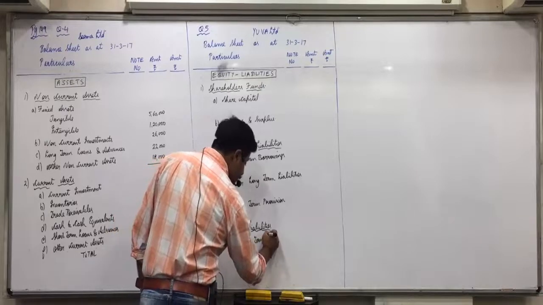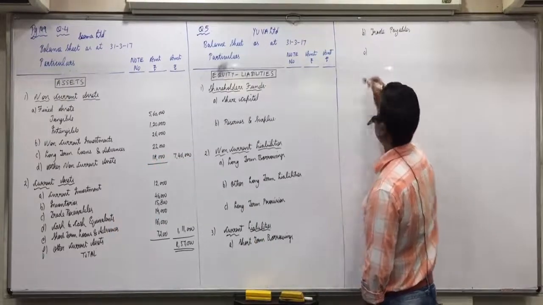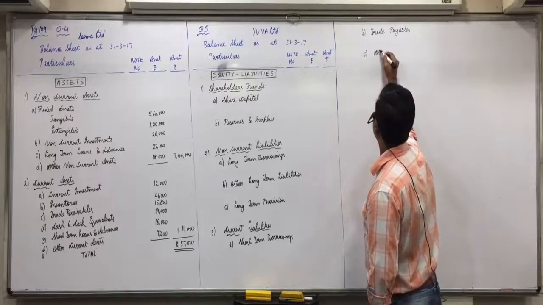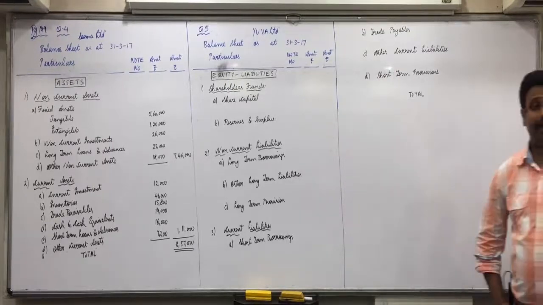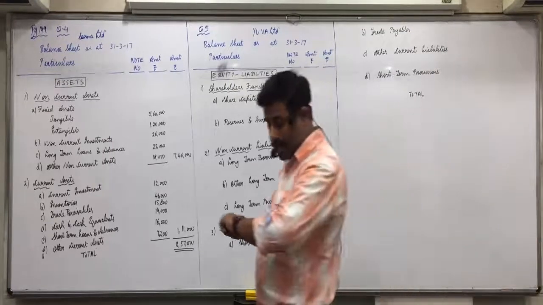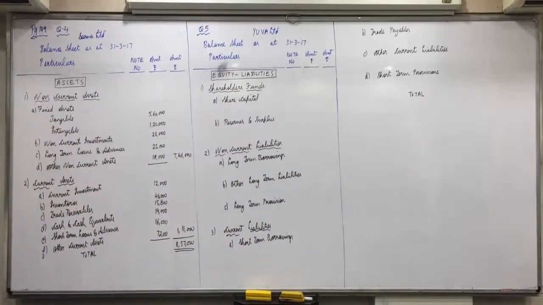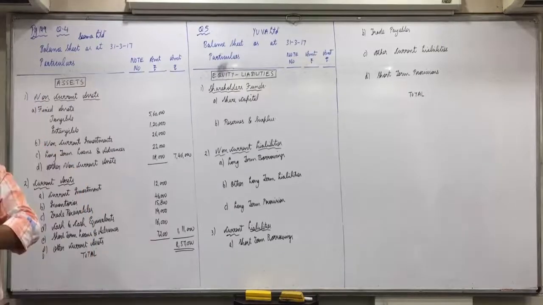Short-term borrowings, then T, trade payables, then again leaving a line. O, other current liabilities, then again S, short-term provision, and then total. Everyone is clear with it? Complete it fast, 30 more seconds, then I'll start filling the blanks. Who all are writing it still? Raise your hand. 5, 4, 3, 2, 1.